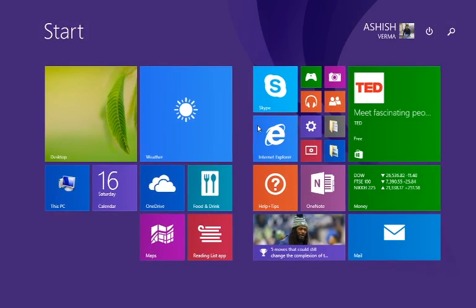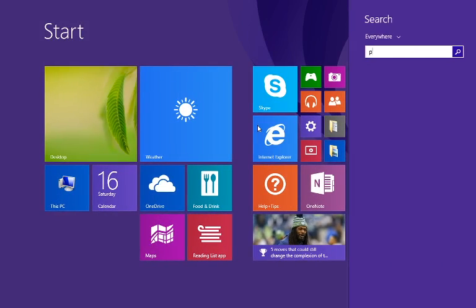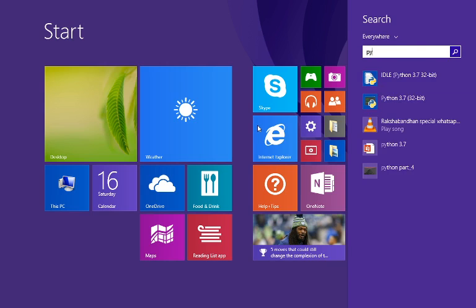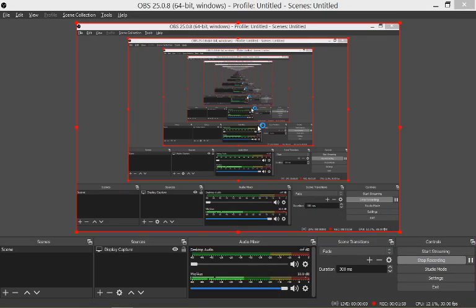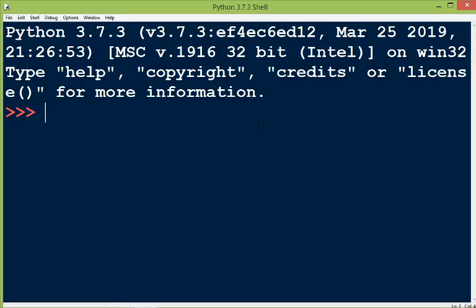Let's take an example. First of all, we will open our Python application. Now suppose we want to check whether a number is present in a given sequence or not. Suppose I want to check whether 5 is in a sequence.